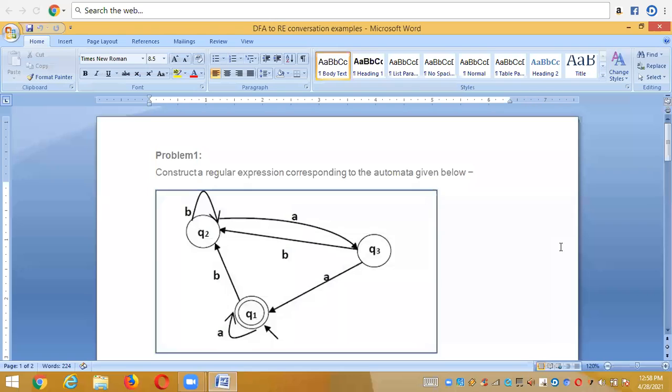See here, problem number 1. Please make a note of this problem number 1, all of you. We need to construct a regular expression corresponding to the automata given below.